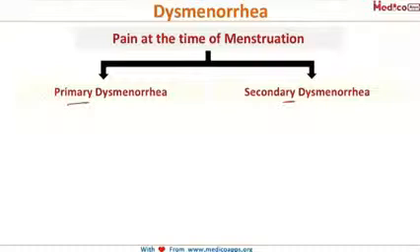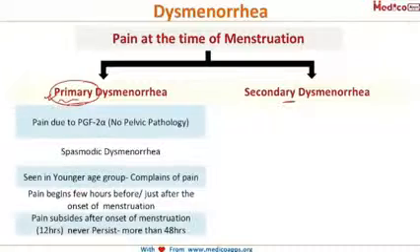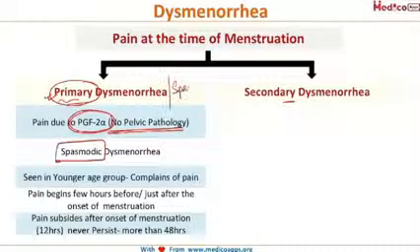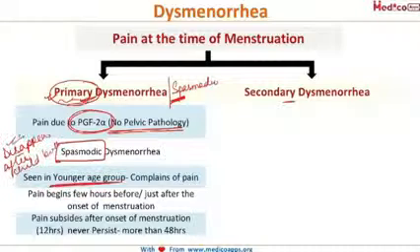So first let's talk about primary dysmenorrhea, and as the name suggests, primary. In this there will be no pelvic pathology, and the pain is because of the prostaglandin PGF2 alpha that causes myometrial contractions, spasm of the uterus, and therefore this is also called spasmodic dysmenorrhea. So primary dysmenorrhea is synonymous with spasmodic dysmenorrhea, and you can get a question either as primary dysmenorrhea or the features of spasmodic dysmenorrhea. Remember, they are one and the same thing. Now the next important feature is that it is seen in the younger age group, and it usually disappears after childbirth.